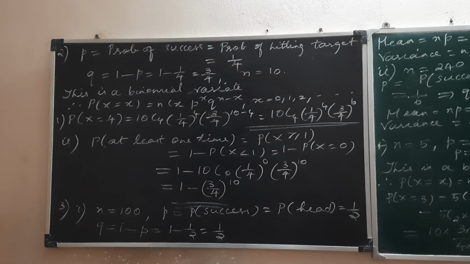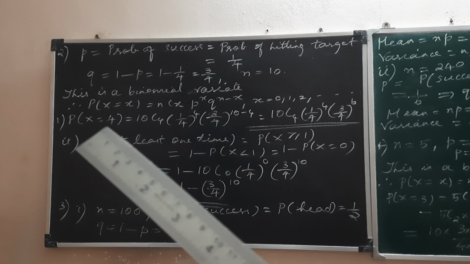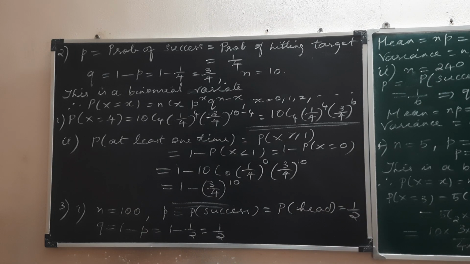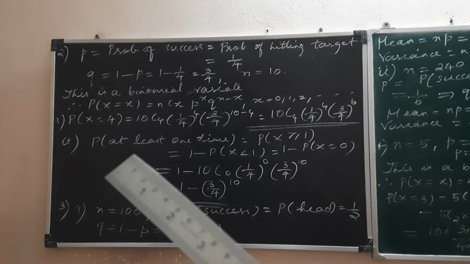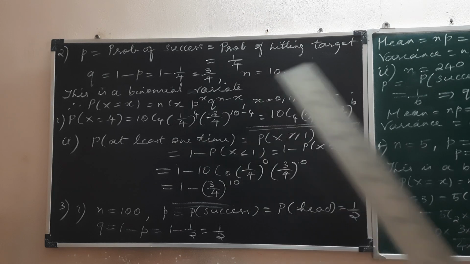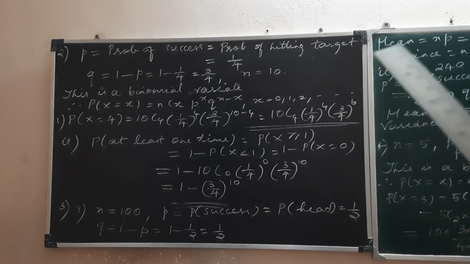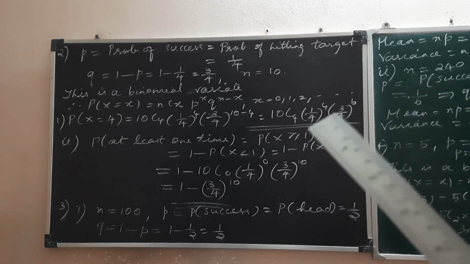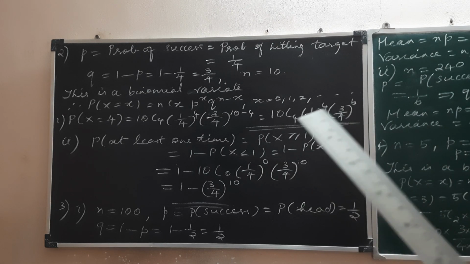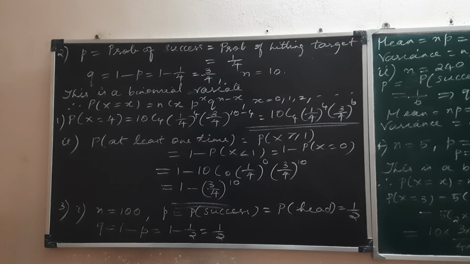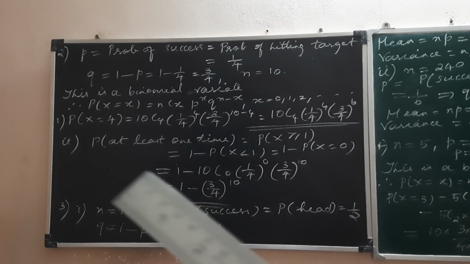up to n. And here the first question is the probability of hitting the target exactly 4 times, which means P of X equal to 4. So substituting everything, you get 10C4, 1 by 4 power 4, 3 by 4 power 10 minus 4, that is 6. And no, we are not expected to simplify this because we are not using a calculator like the other stream of mathematics. So you can just leave this answer as it is.